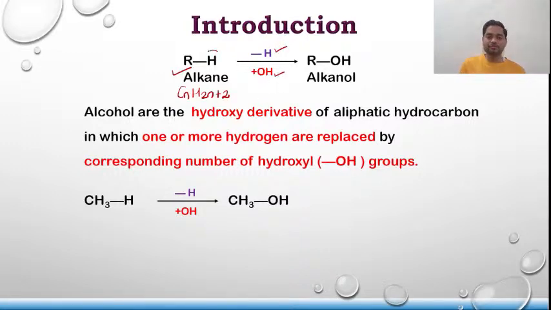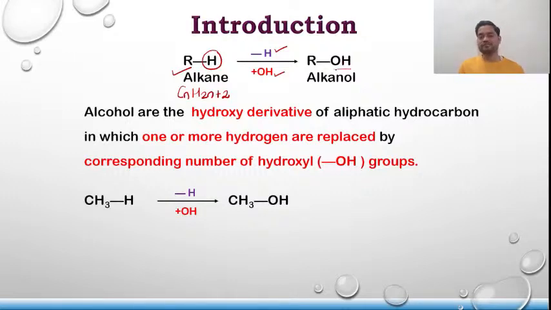By any process, right now the process is not that important, we remove hydrogen and add a hydroxy group into it. So the same alkane gets converted to ROH.